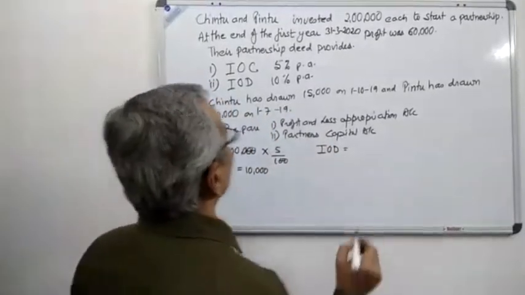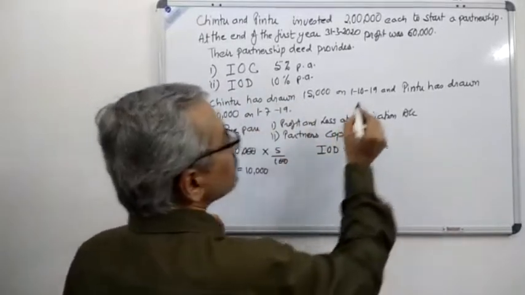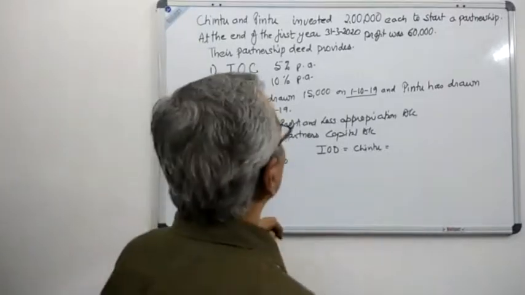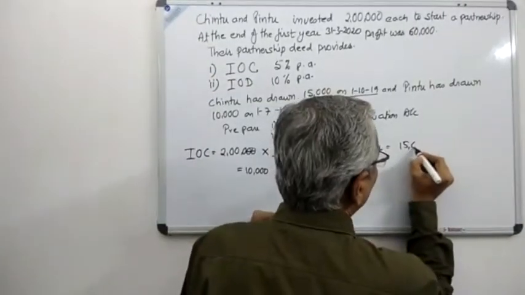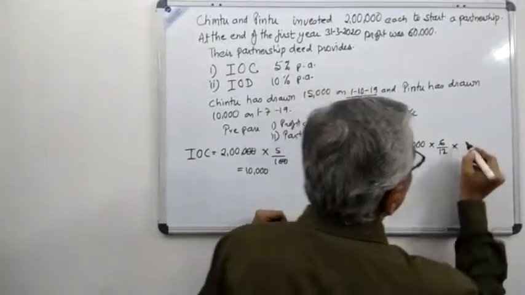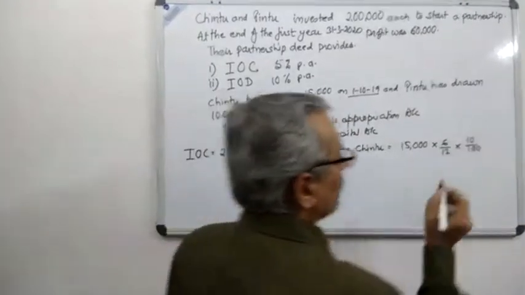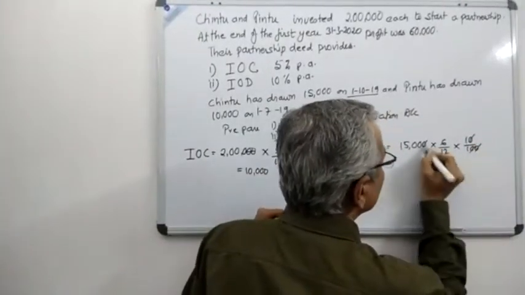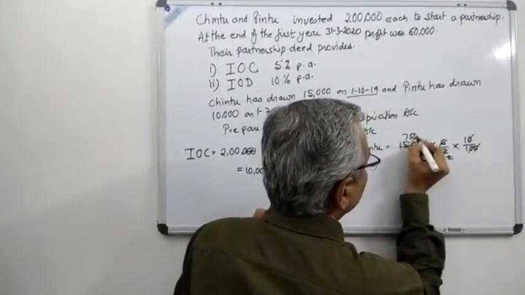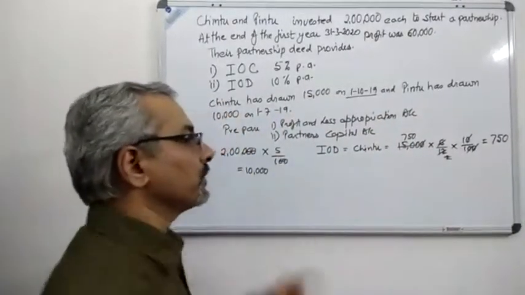First, the partner is Chintu, and you can see the drawing has been made on 1st of October 2019. So let us calculate that. So 15,000 into 6 by 12 into the percentage given, 10 by 100. This is the calculation. So let us cancel the zeros first, and we are cancelling this. We are getting a 2 over here. So 750. So here the amount is 750. So interest on drawing of Chintu is 750.